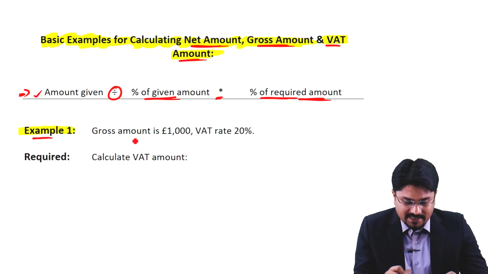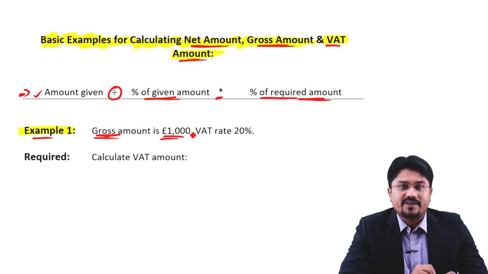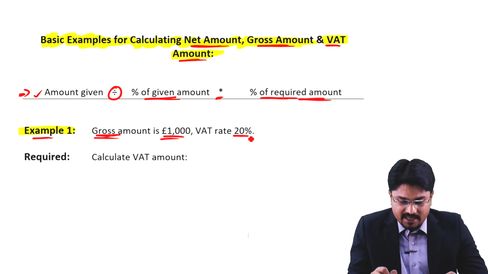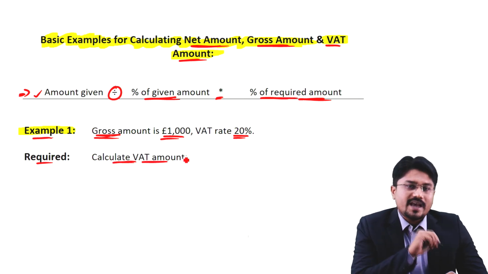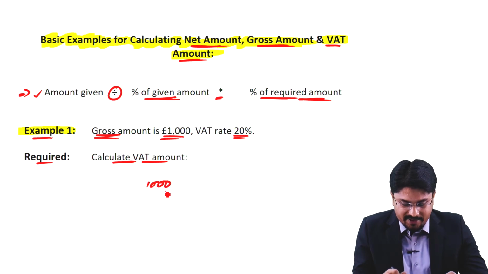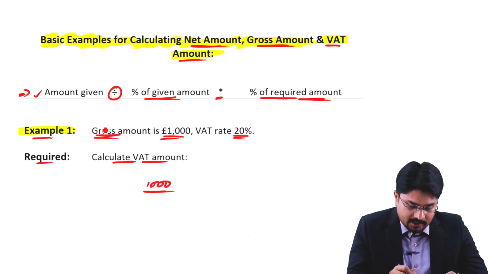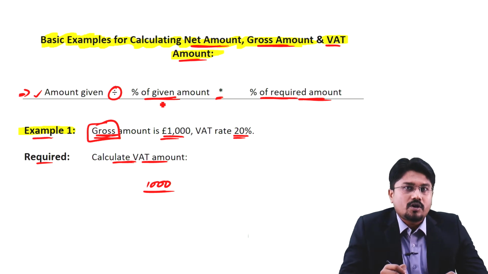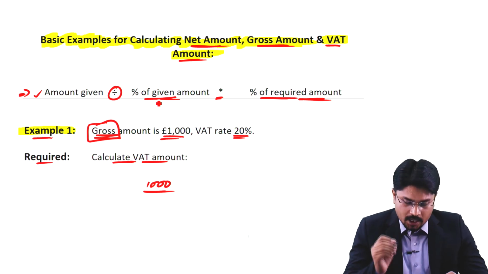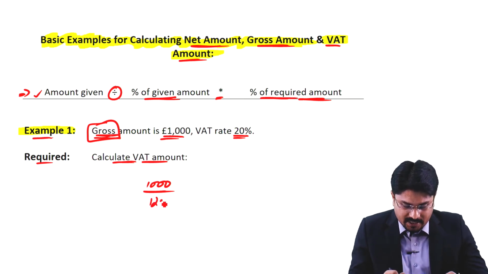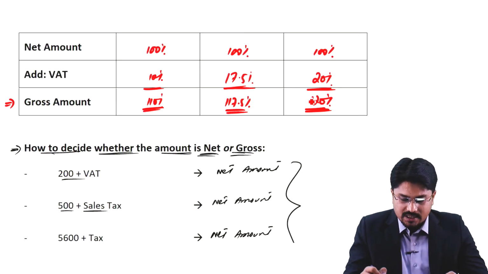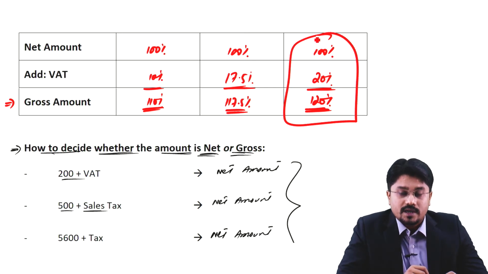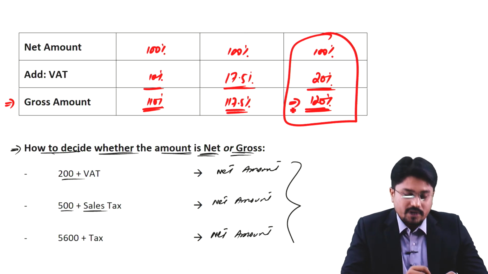We have example 1. You can see a gross amount of 1000 is given in this question and the VAT rate is 20%. The requirement is to calculate the VAT amount. As you can see, 1000 is given in the scenario and this 1000 is a gross amount, meaning it's inclusive of VAT, in which VAT is already included. So if it's a gross amount, the gross amount percentage would be 120% as discussed. In standard VAT calculation, the gross amount percentage is always 120%.